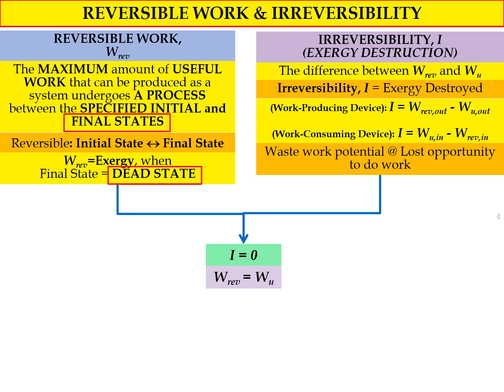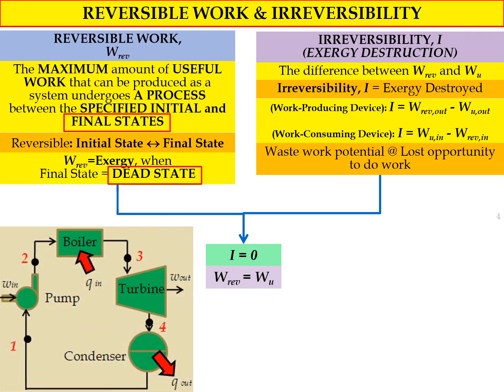If we look at the equation for irreversibility, when I equals 0, then we can conclude that W reversible, or reversible work, will be equal to WU, useful work, because the irreversibility value is 0. So for this condition, when I equals 0, we ignore irreversibility factors such as heat losses, friction and so on. That's why we have the value for I equal to 0.